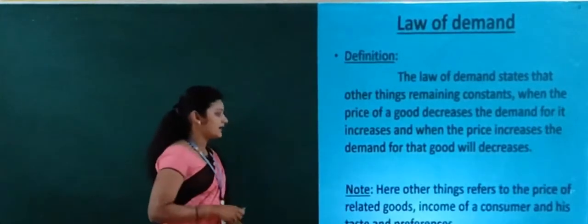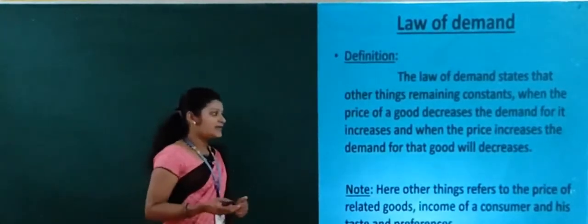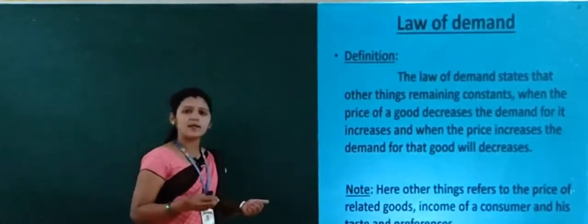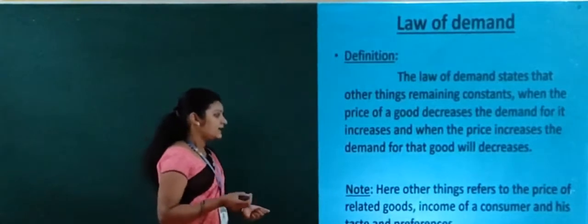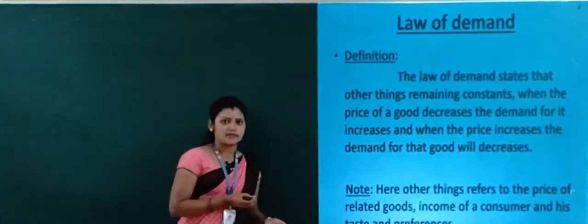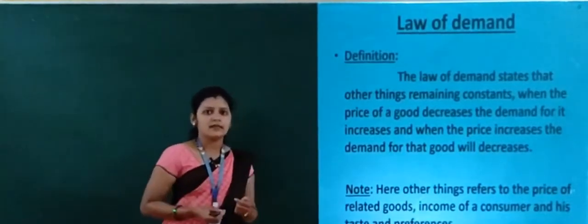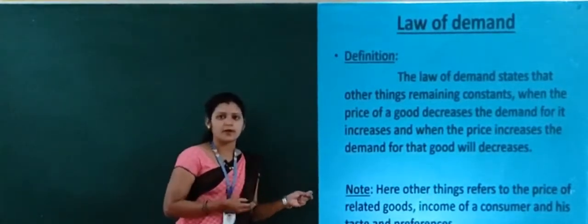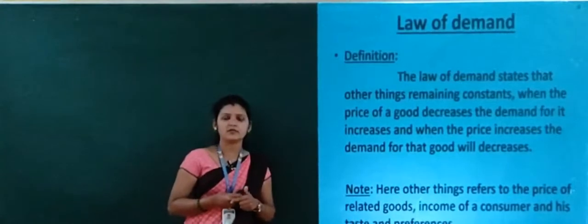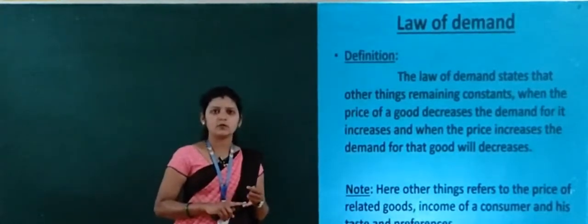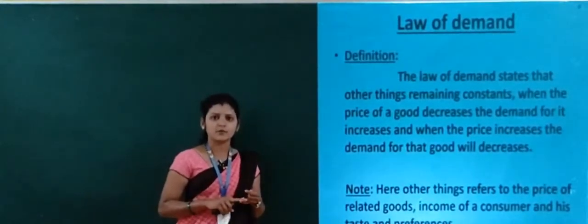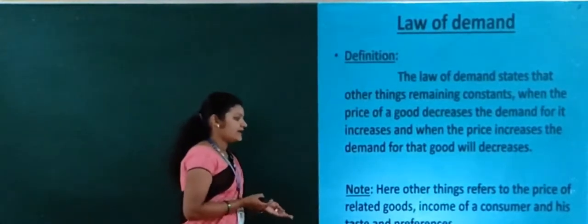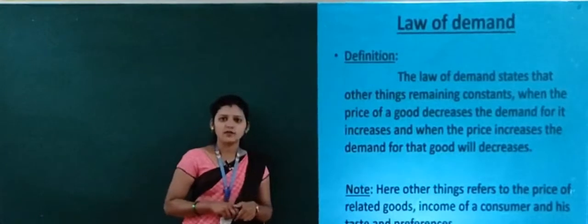Here, other things refers to the price of related goods, the income of a consumer, and his taste and preferences. In the previous class I told you these are the determinants of demand. There are four determinants of demand: the price of a good, the price of related goods, the income of a consumer, and the taste and preferences of a consumer.